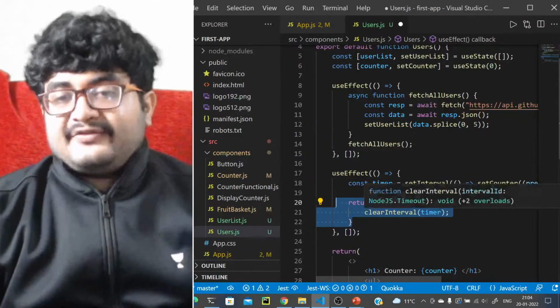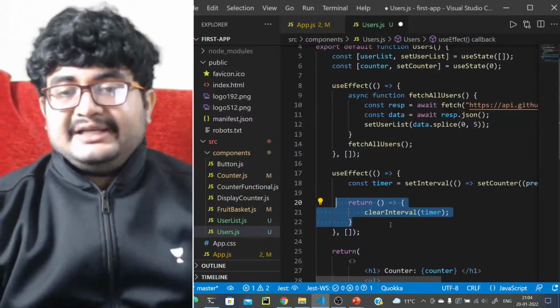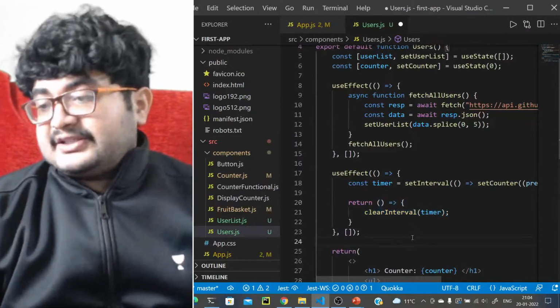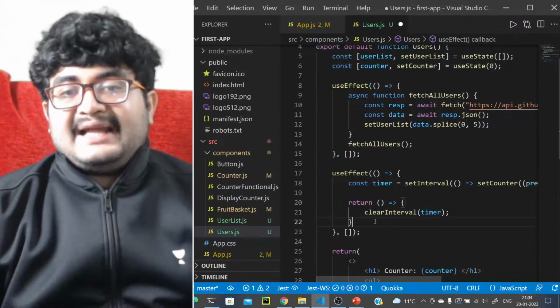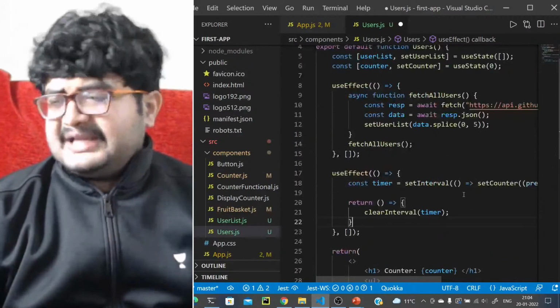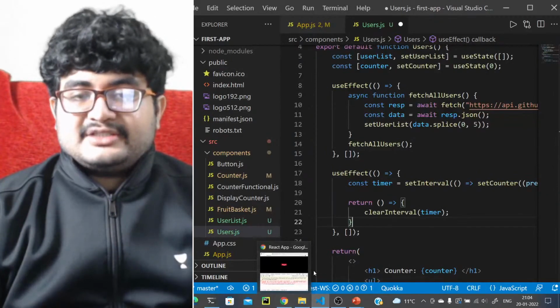If you have some intervals or event listeners that are added, you should clear them in the return value, right? It should return a function. So that's about the lifecycle methods. I hope that it makes sense. Let me know if you have any doubts. That's all I wanted to discuss for today.